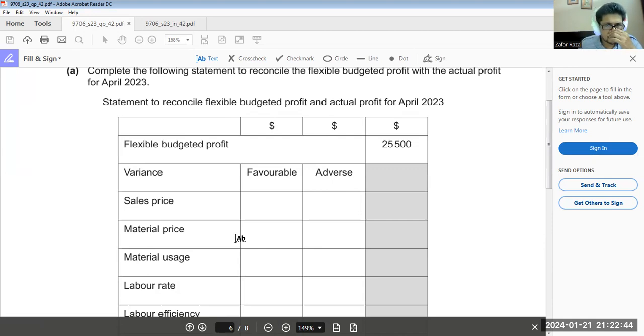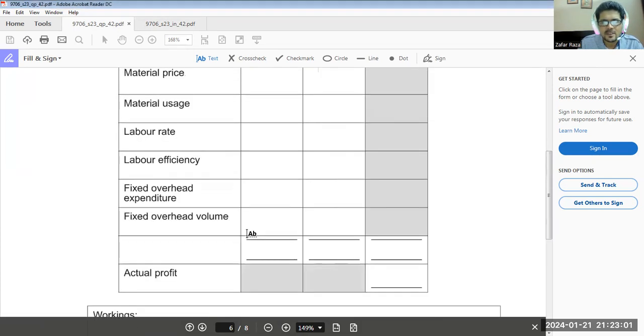Now, what we have to do? We have to calculate variances using this table. Flexible budgeted profit, they have calculated $25,500. And we have to work it with the actual and calculate the actual profit.